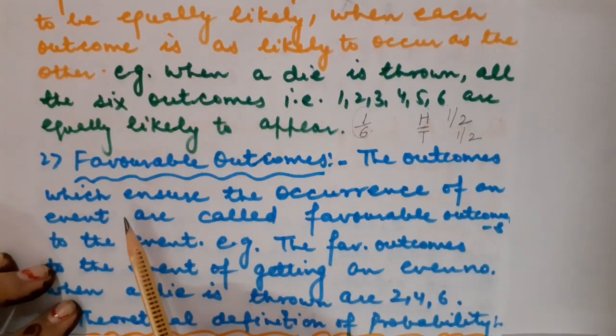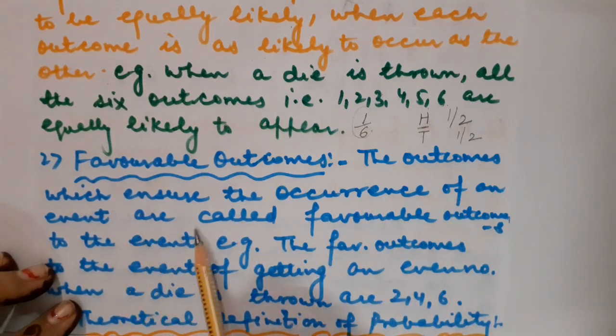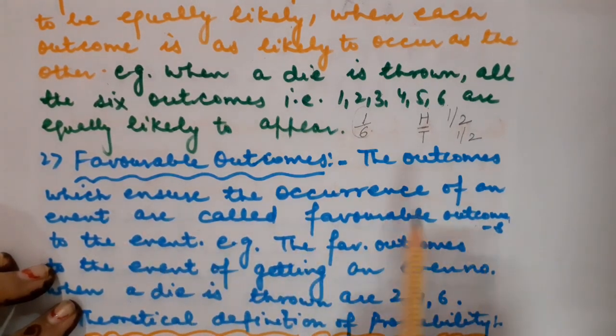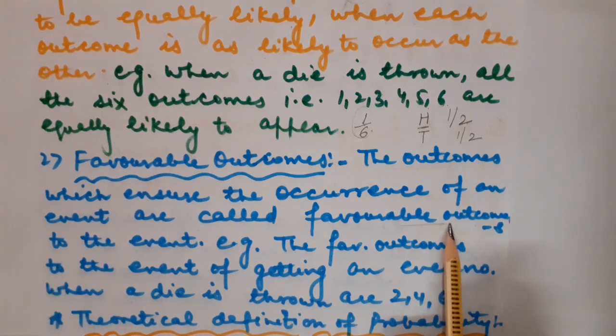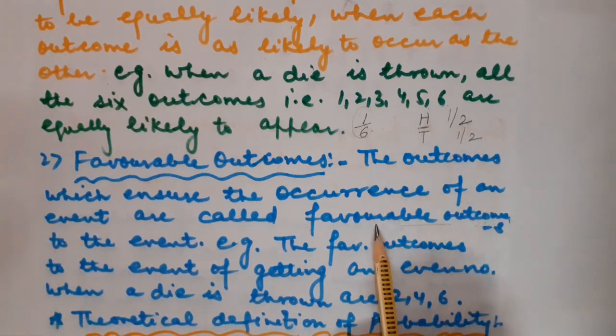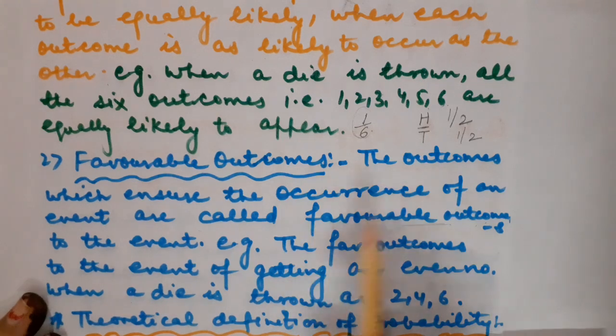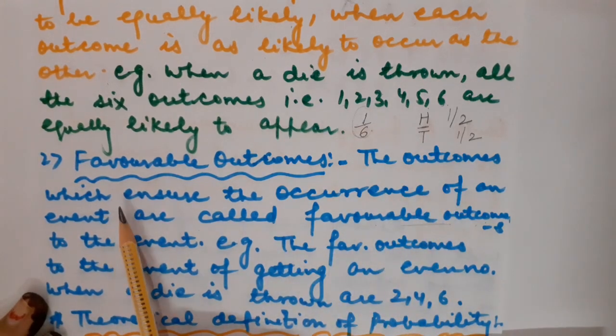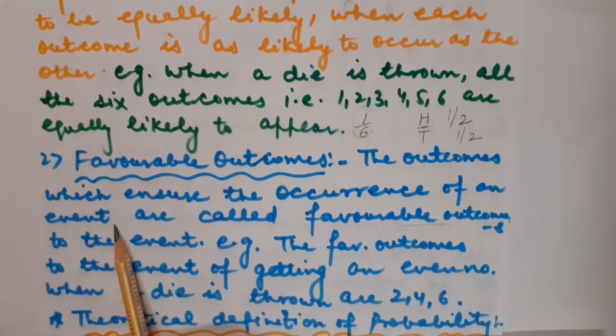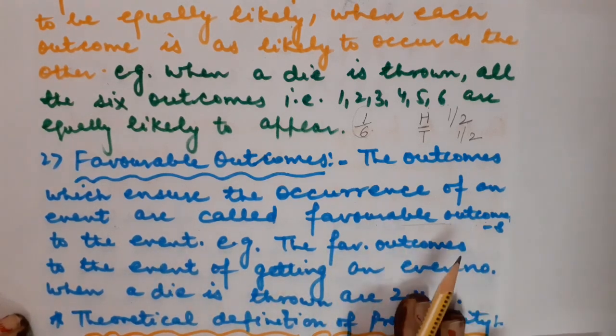The outcomes which ensure the occurrence of the event are called favorable outcomes. Favorable outcomes are basically those outcomes, children, which are going to give you the appropriate result. Outcomes means the result. Favorable means which are favorable to us, which are basically going to make us reach the right solution. So the outcomes which ensure the occurrence of an event means the event is going to occur using these favorable outcomes. So that is known as favorable outcome to the event.